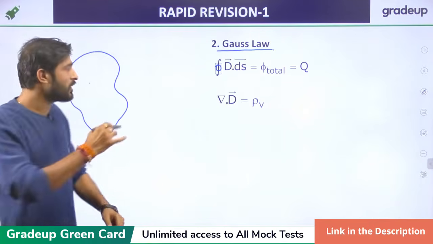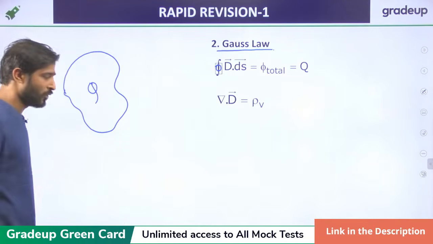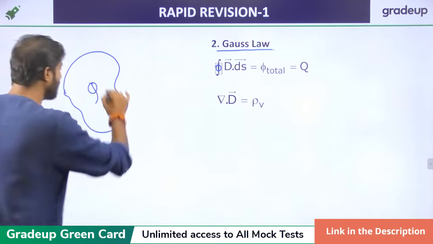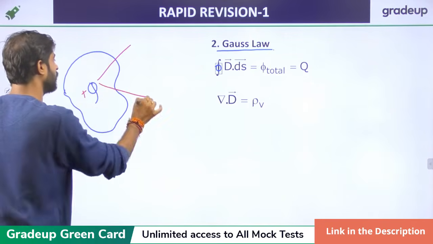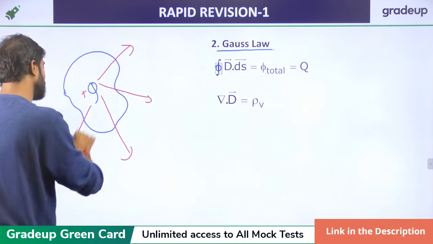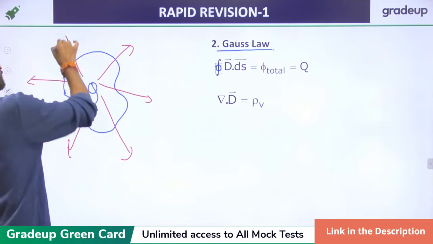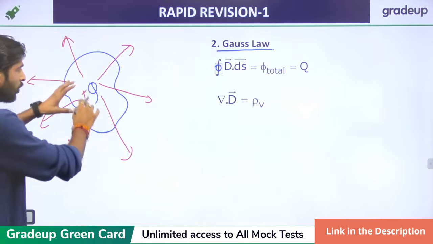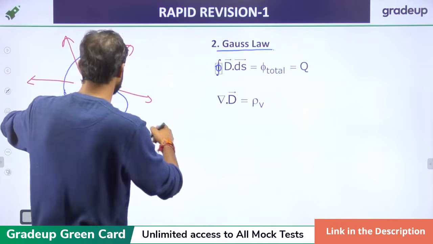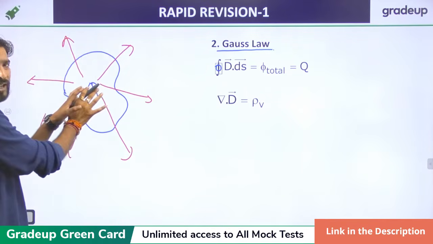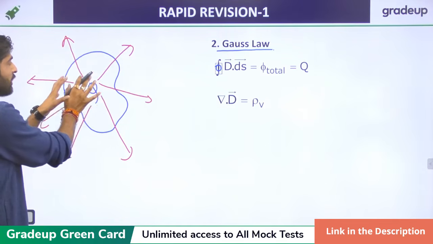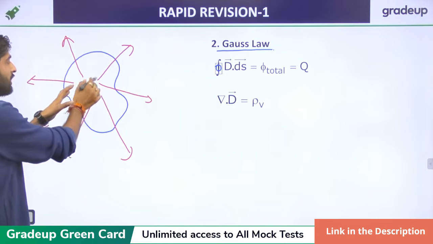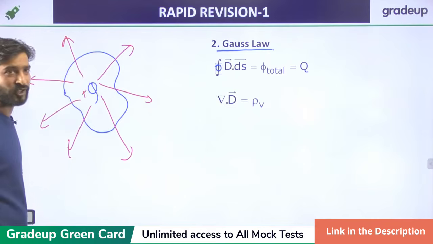It means if there is an enclosed charge Q, a plus charge, then the electric field is radially outward from it. So the net flux is always proportional to the charge enclosed by the surface.